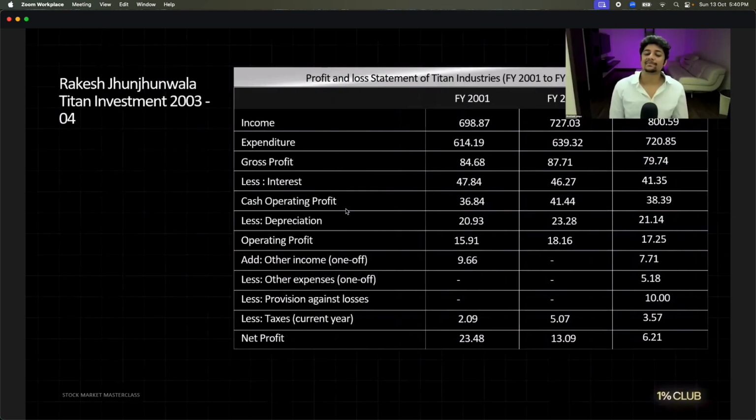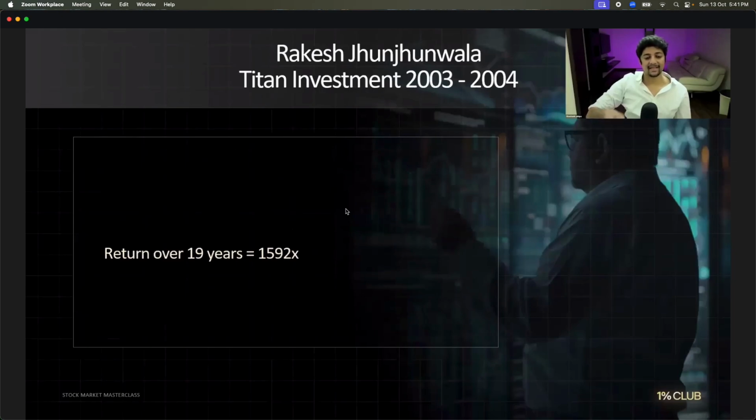200 crores. The share price in 2003 was 50 rupees and they had 4 crore shareholders. So 50 into 4 was 200 crores. You could literally buy Titan at 200 crores and sell it for parts and make 396 crores. And today Titan has given a return of 1592x in 20 years. Today it is trading at 3,50,000 crores approximately. From 200 crores, it has gone up to 3,50,000 crores in 20 years.